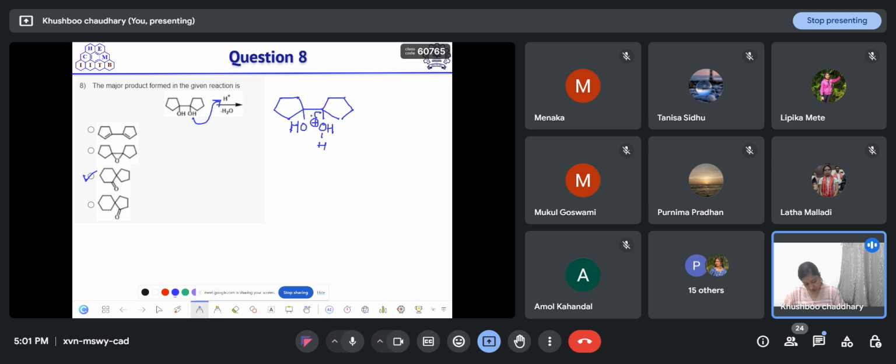Then after the loss of water here, the carbocation initially formed is this carbocation that will generate.